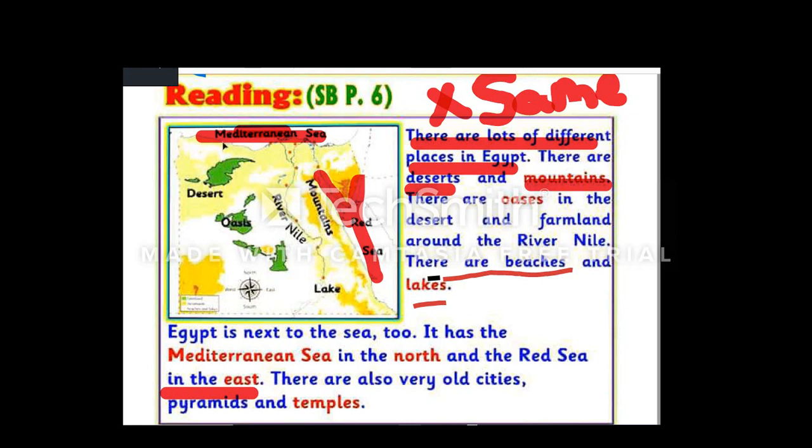Now let's draw the map of Egypt together. To draw the map of Egypt, we have to draw a big square or rectangle like this. And now, in the north, we have to draw the Mediterranean Sea. And here in this part, we can draw the Nile River. The Nile River is a curvy line.